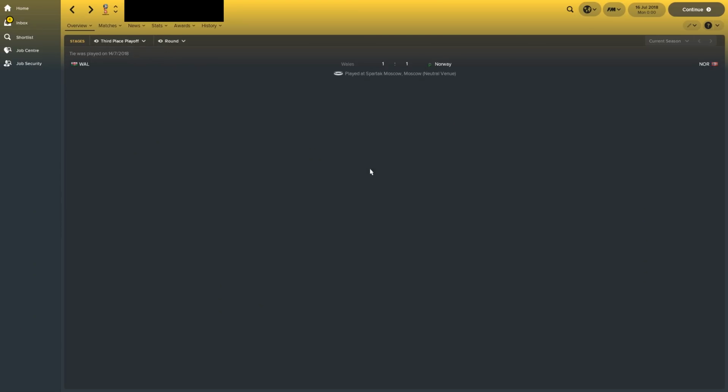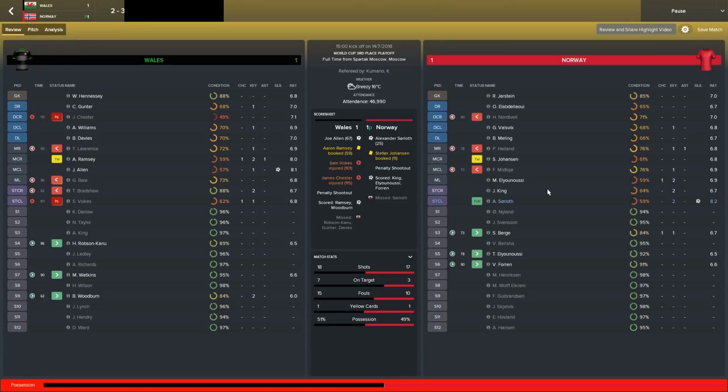Third place playoff then was won by Norway on penalties against Wales. Norway seemed to be quite good at penalties. They scored in the 25th minute. Joe Allen got an equaliser. But yes, they weren't good enough at penalties. They even got a red card. No, injuries, so 2 injuries, not a red card.